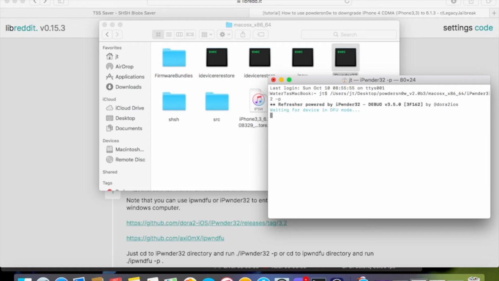And then you want to turn off your device before, and then do this, and then put it in DFU mode, because iOS 7 for some reason takes a while to turn off, so it's gonna be a while. And we're gonna put it in DFU mode.